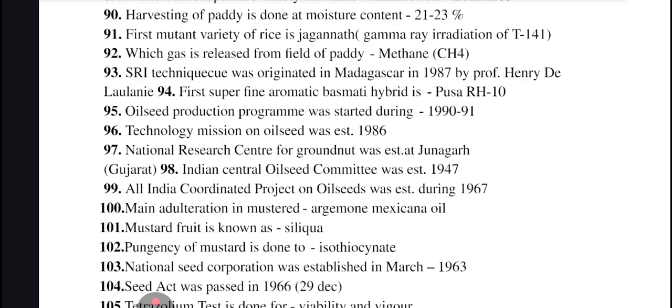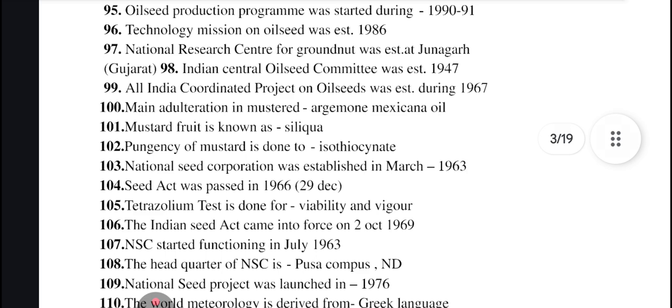Main adulteration in mustard is Argemone mexicana oil, that is a weed. Mustard fruit is known as siliqua. Pungency of mustard is due to isothiocyanate. National Seed Corporation was established in March 1963. Seed Act was passed on 29 December 1966.